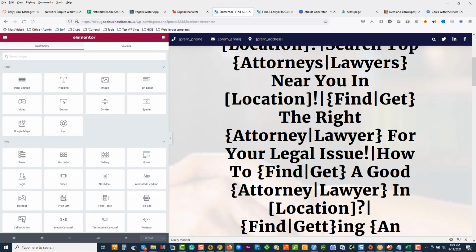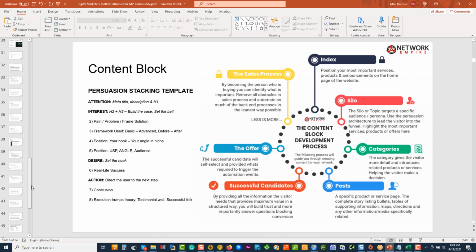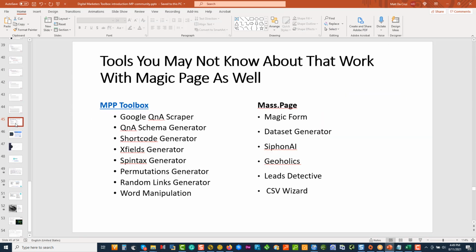So what's nice is with Digital Marketers Toolbox, there's other tools that other guys have created as well. And I'm just going to come down here and highlight these. We've got the Magic Page Toolbox. And what they've done there is they've created a whole bunch of great stuff. Keith's done a great job of making these little tools that create little snippets you can copy and paste and stick into your templates. And then we also got Magic Page from Daryl that you fill in a form and it goes and builds the whole template for you, which you then can go and enhance.